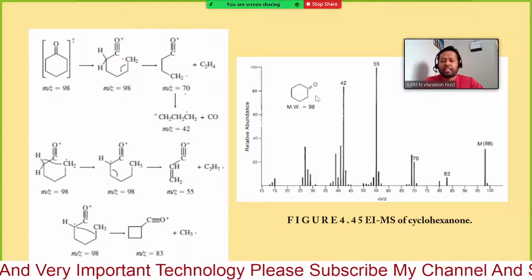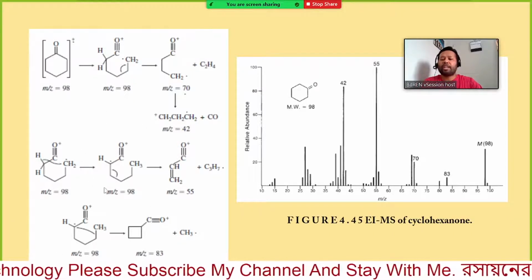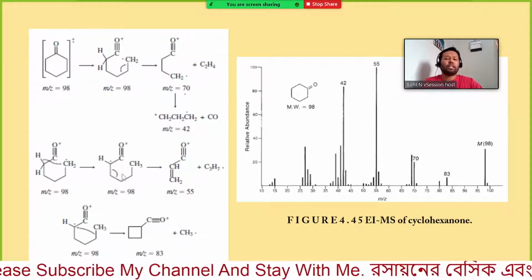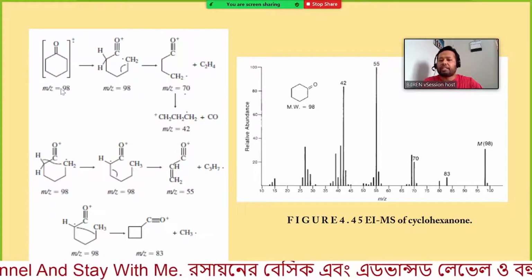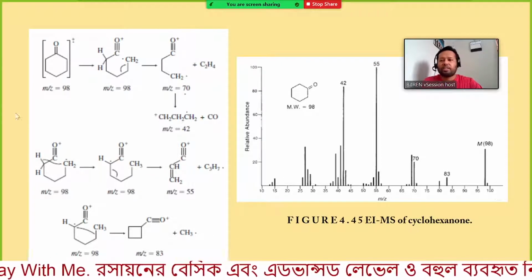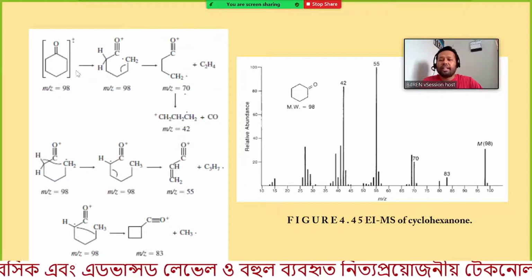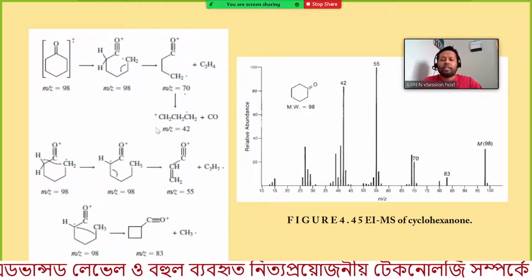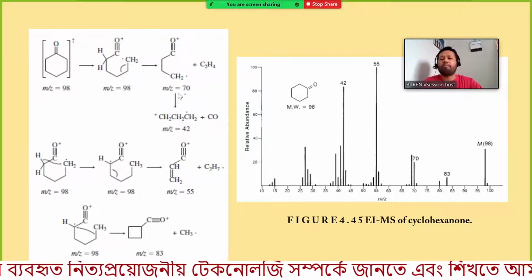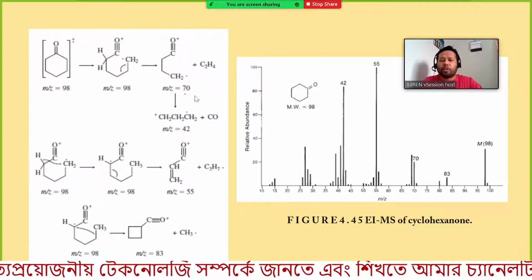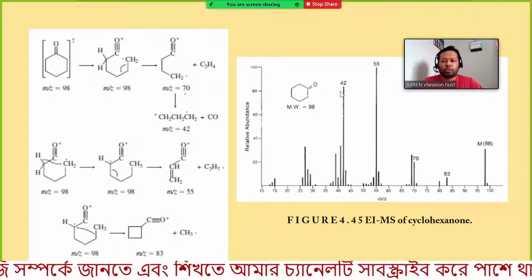This is cyclohexanone. When this cyclohexanone is under mass spectrometry, we will get a mass spectrum with the molecular ion corresponding to mass 98. Now you can get different types of fragments according to different mechanisms. There are several mechanisms. Here you can see mass of 70 and mass of 42.